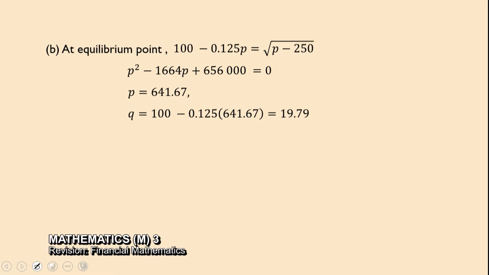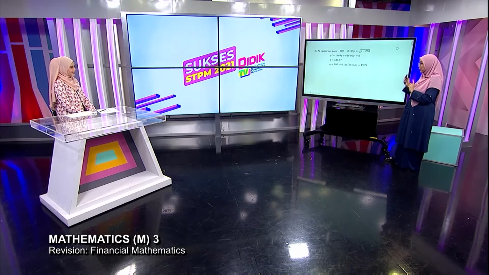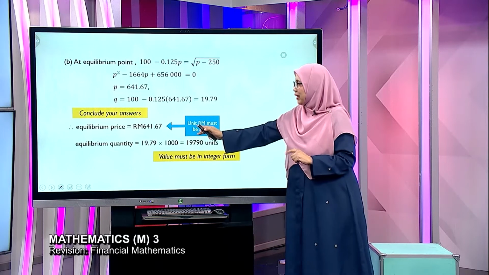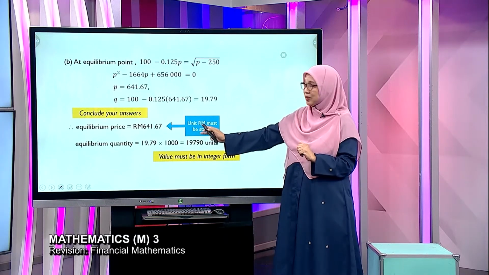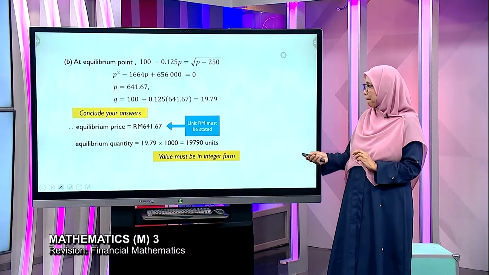Right. Mira, do you think the students will get full answer here? Full marks, I mean. I don't think so. Saya tak rasa. Sebab dia kena conclude the answer. So how do you conclude? You have to write equilibrium price RM641.67, cent again ya, unit RM. Equilibrium quantity because they say in 1,000, so you have to times 1,000. So must be in integer form.